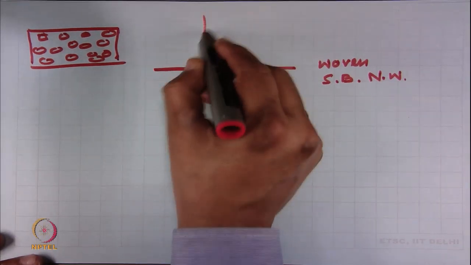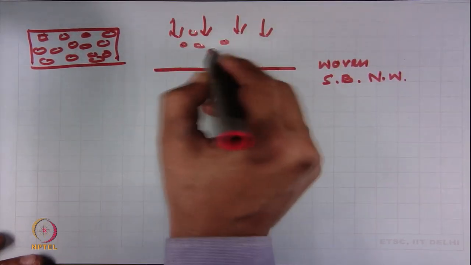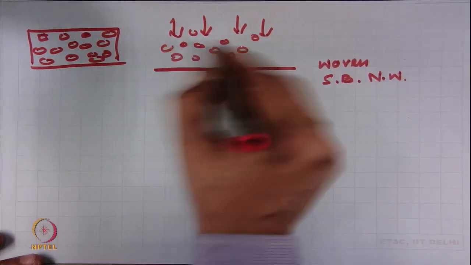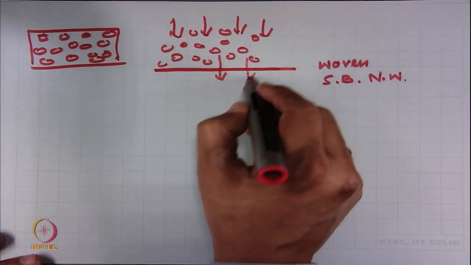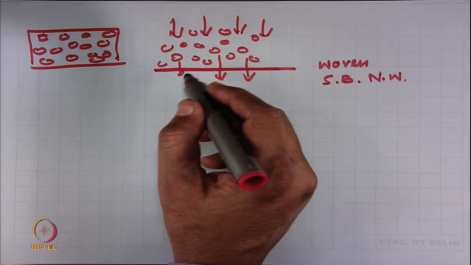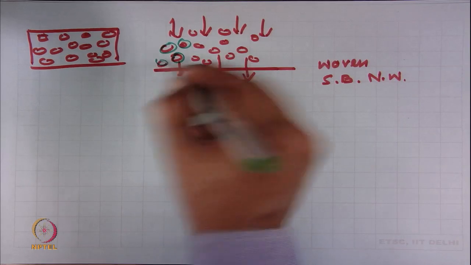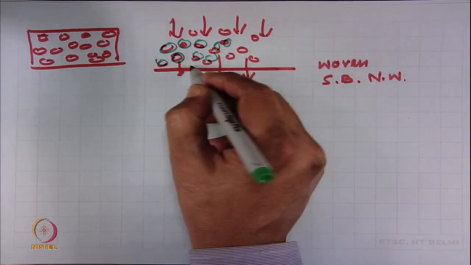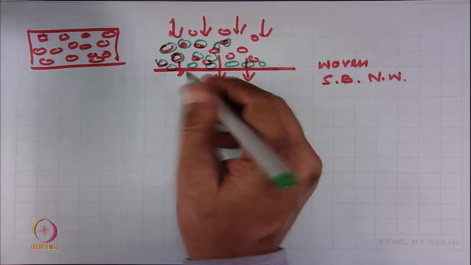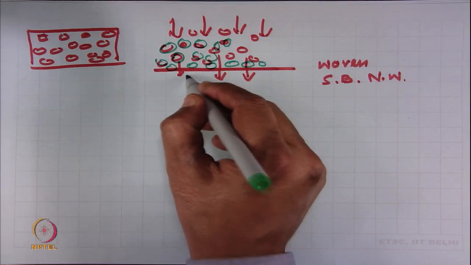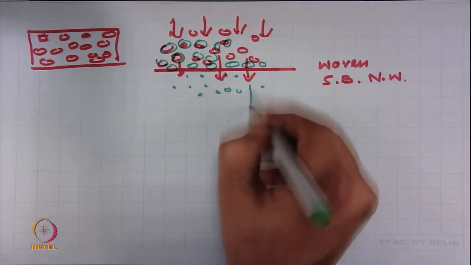Now, when the fluid contaminated with particles tries to flow through the filter fabric, the particles which are larger than the pores will be restrained here, will be stopped here, but the particles which are smaller than the pores will try to pass through the filter.